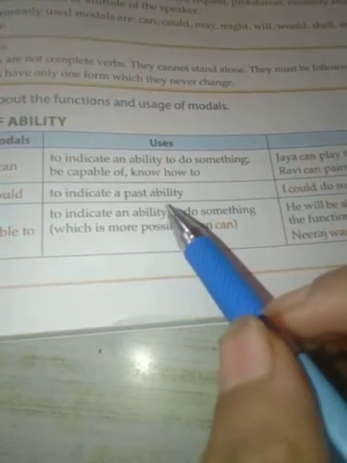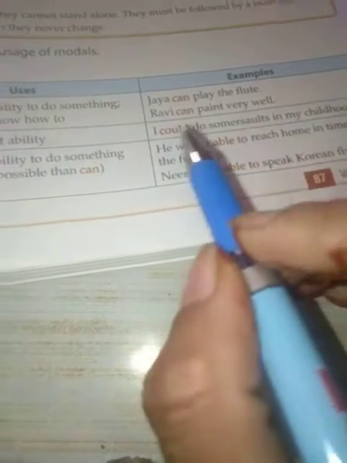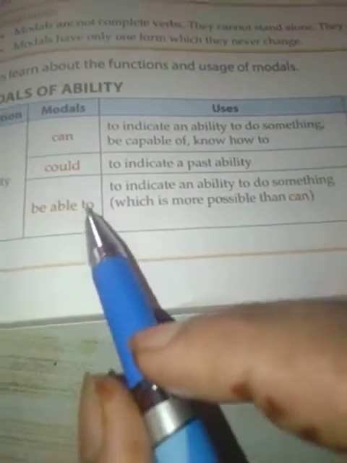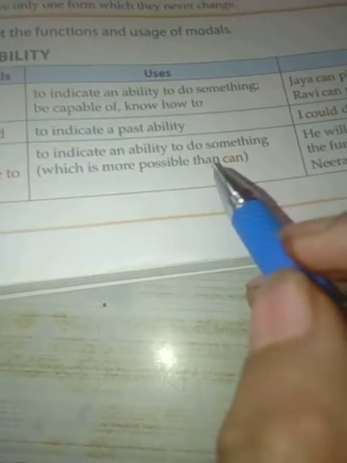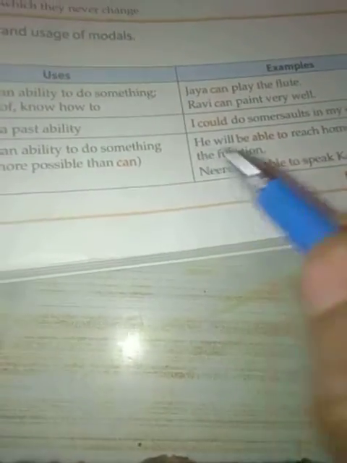Could indicates a past ability. I could do somersaults in my childhood. This expresses that could is used to indicate the ability of the past. Be able to indicates an ability to do something which is more possible than can. It means we can use be able to in both present or past.